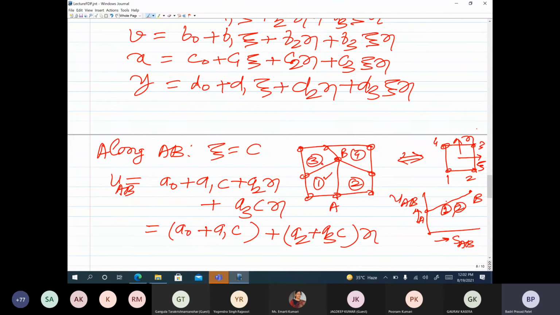Similarly, we will have continuity along this line, this line, and this line. So even if the element in the physical coordinate space is an arbitrary quadrilateral, the compatibility condition is satisfied if we are using the formulation in the natural coordinate space. That is the beauty of this, and that is why natural coordinate formulation is a must for quadrilateral elements in 2D and brick elements in 3D. So that is why these are used, so that we can satisfy the inter-element compatibility conditions.